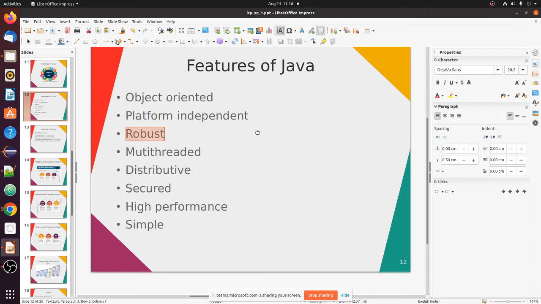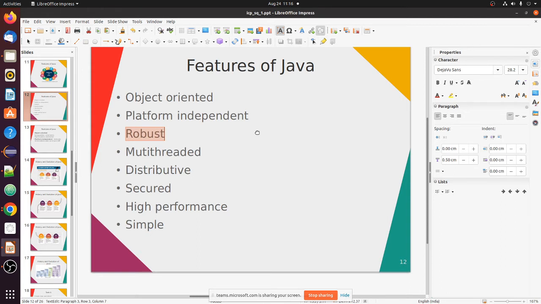So you can guarantee that my program or my application using Java will run with certainty, efficiently, in any device, any program, any machine. Okay. So these are major features: object-oriented, platform-independent, robustness.